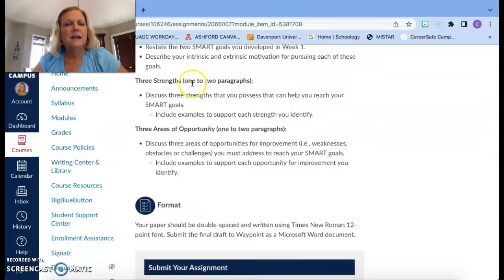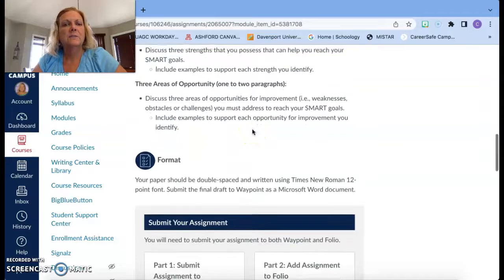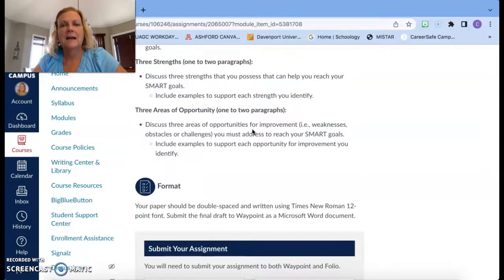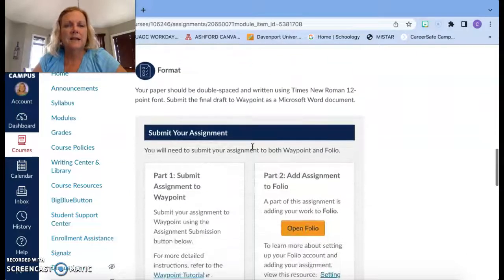And then here you're going to have your 3 strengths using 1 to 2 paragraphs, and you'll follow these bullets here. Make sure you're giving examples. And then 3 areas of opportunity. Again, it can either be 1 or 2 paragraphs. There's 1 bullet here, but it does expect some examples. So I'll let you be the judge of that. It does not have to be 2 full paragraphs in order to get the credit, as long as you're responding to all of the information that it's asking for.